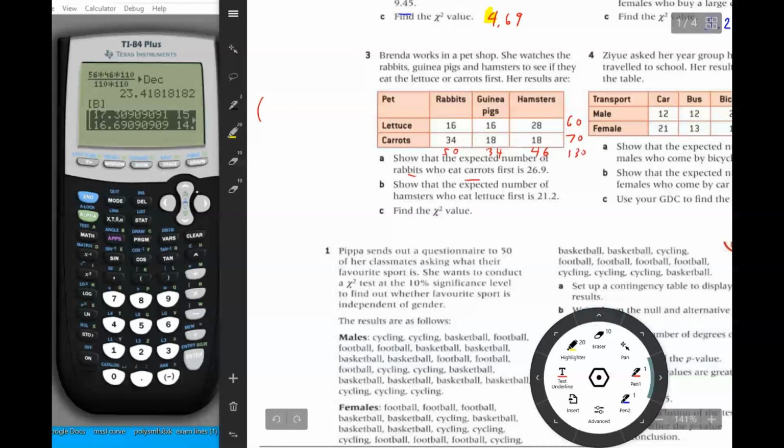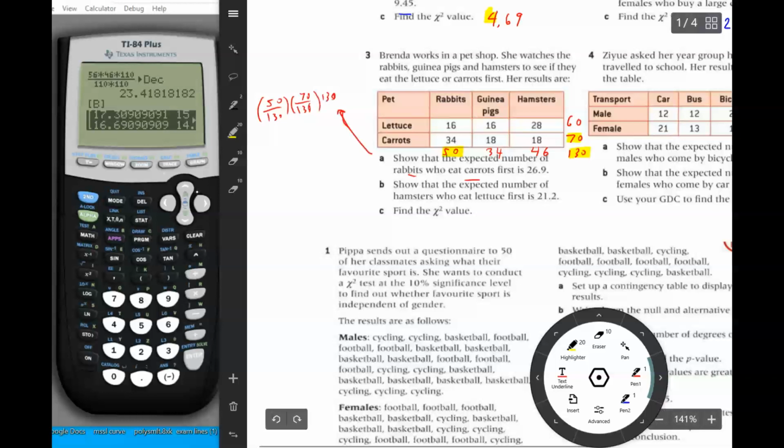And now we're going to see, okay, for rabbits who eat carrots first, it would be rabbits 50 over 130 and carrots 70 over 130. Okay, so we'll put 50 over 130 times 70 over 130 times 130. So that would be part A. Okay, that should give us 26.9.